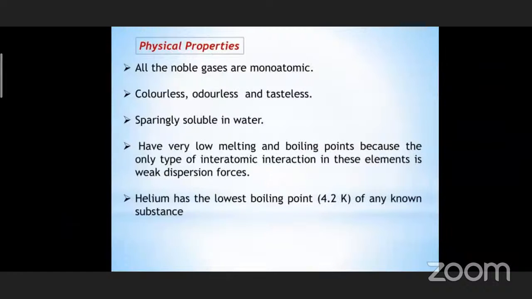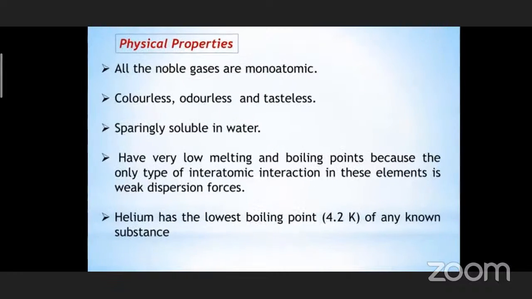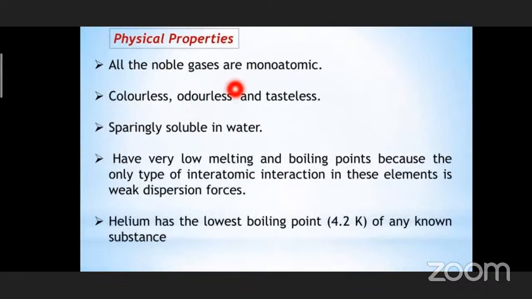Next, let us see the other physical properties. All the noble gases are monoatomic. That means the single atom itself is stable. Because their valency is 0, they do not combine to form molecules, so the atom itself is stable. So we call them monoatomic molecules. These are the only elements where we see monoatomic molecules.